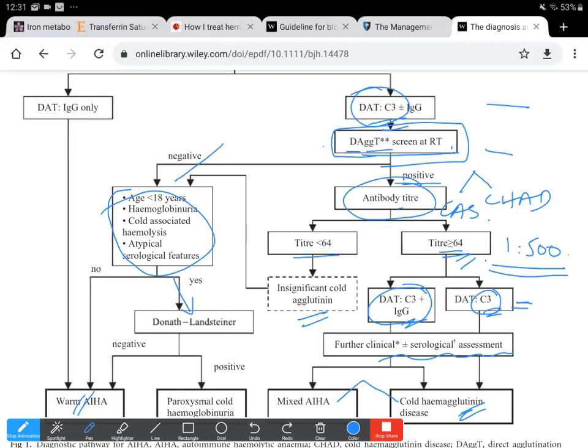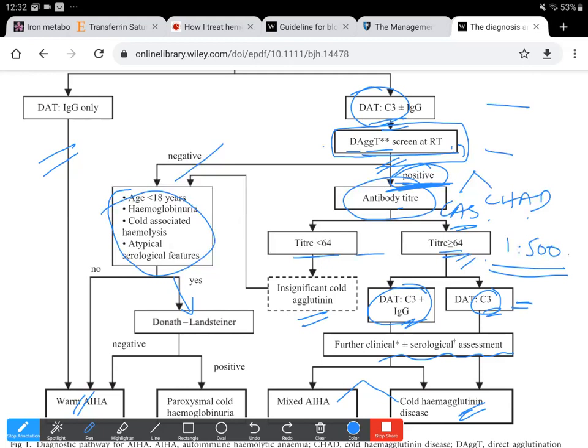Now, another thing that we had also discussed earlier was that when we have differentiated the warm autoimmune hemolytic anemias from the cold type using the direct agglutination test, if the direct agglutination test comes out positive, we are suspecting mostly cold agglutinin disease. Then to differentiate between CHAD and cold agglutinin syndrome, we test the sample for titers and thermal amplitude.